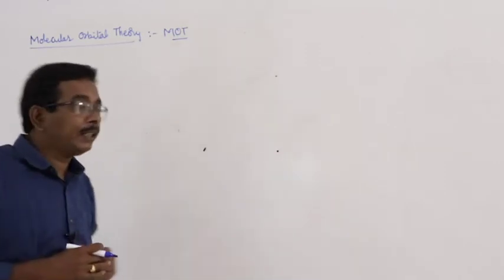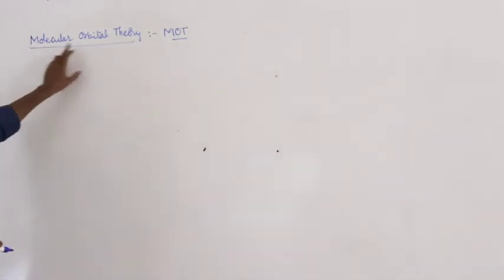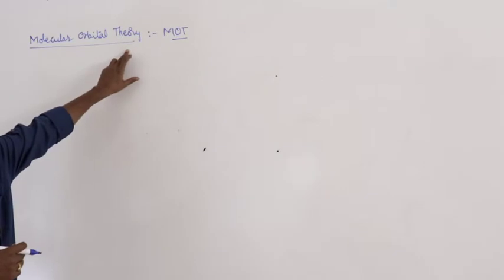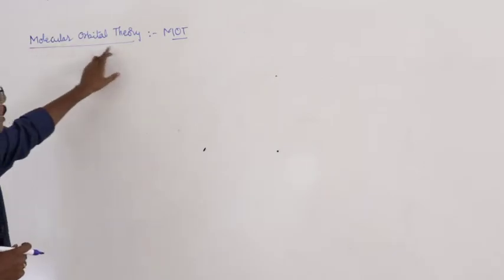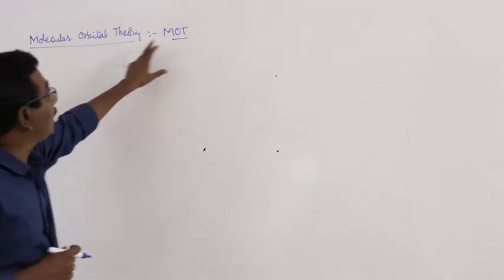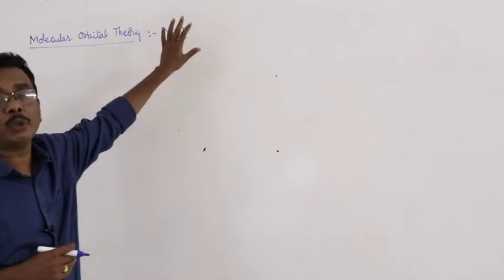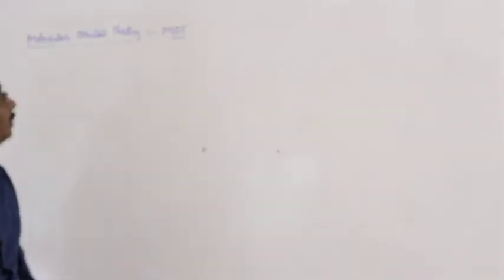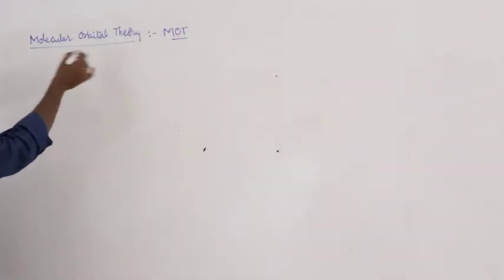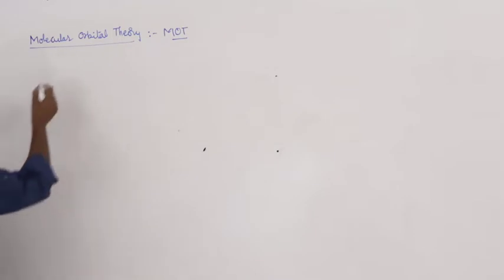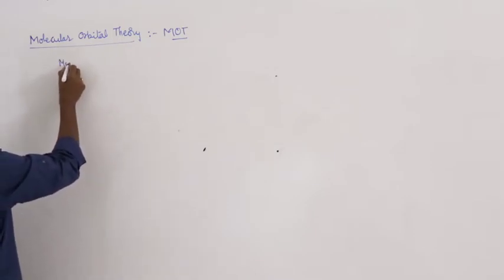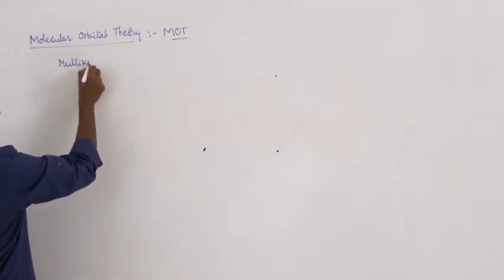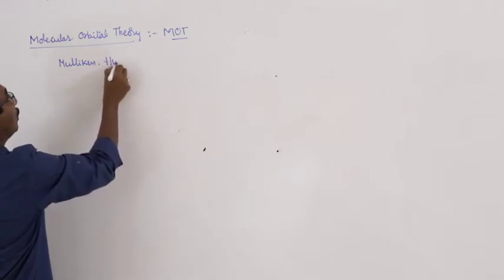What is the theory? Molecular orbital theory, in short form known as MOT. This molecular orbital theory or MOT was first introduced by Mullikan and Hunds.